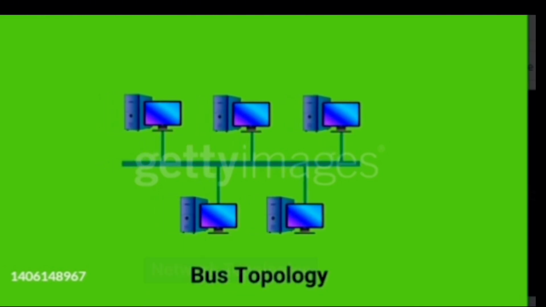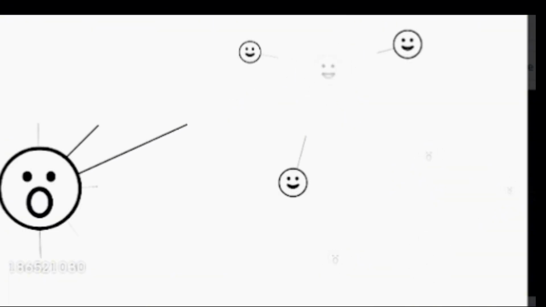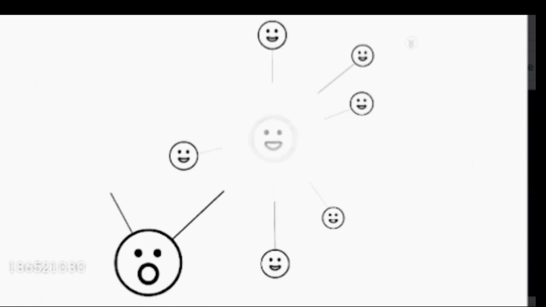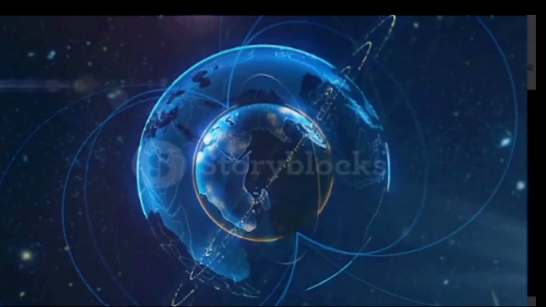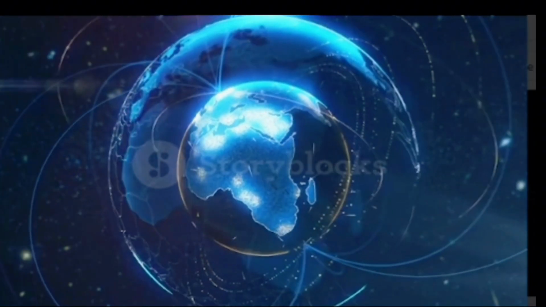Network topologies. The way devices are connected within a network is called a topology. We have bus, star, ring, and mesh topologies. It's important to choose the right one for your needs.